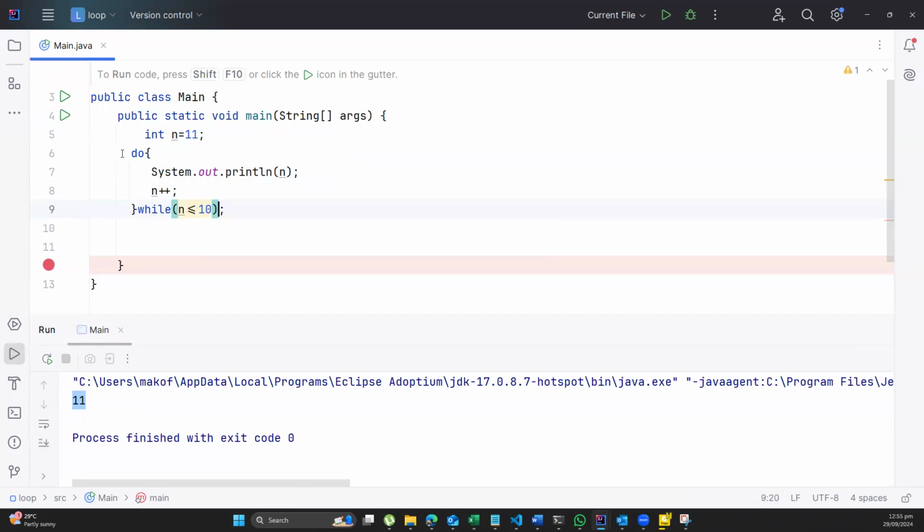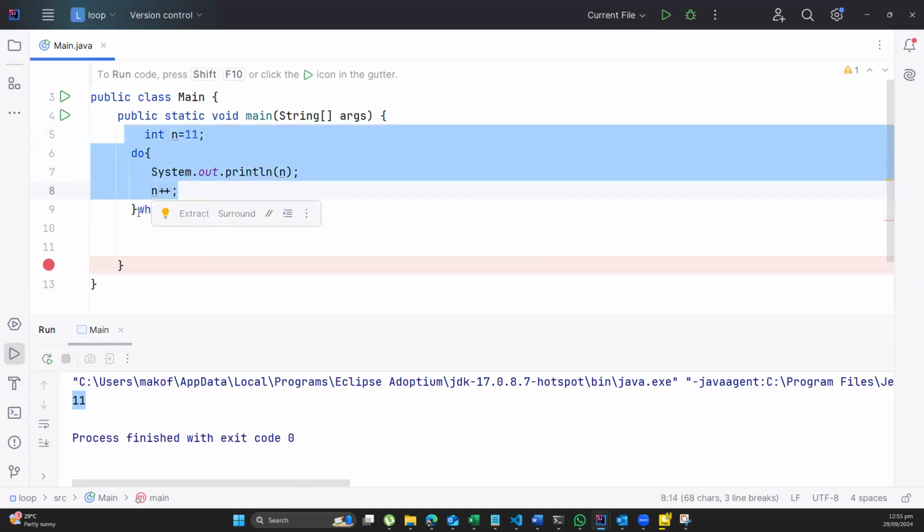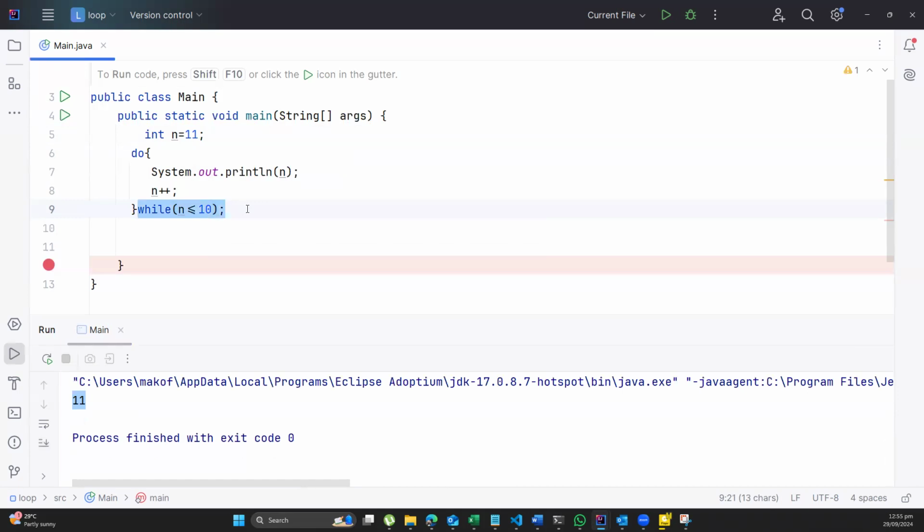Remember, with the do, I will do it before I go and check if I should continue doing it or not. With the while, I will check before I do. With the do, I will do before I go and what? Check. So we need to know the nuances and know when do I use do, when do I use while. If I have a scenario where I have to do something before I go and check if I should continue, then I will use do. If I have a situation where I have to check before I even start doing it, then I would use what? While.